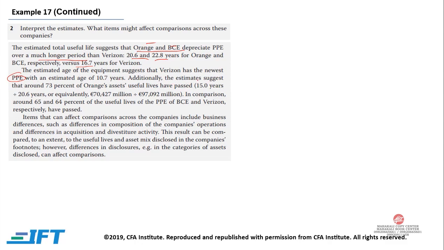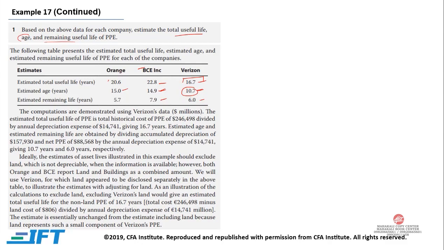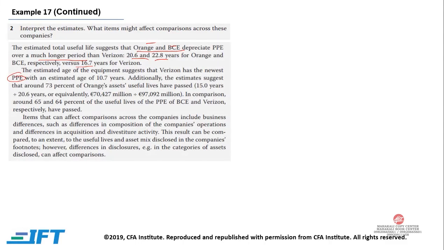Additionally, the estimate suggests that around 73% of the Orange asset useful life has passed. The total life for Orange is 20.6 and 15 has already passed, so almost 70% of the life has passed. In comparison, only 65% for BCE and 64% for Verizon.